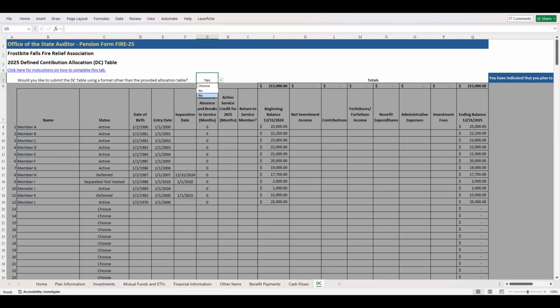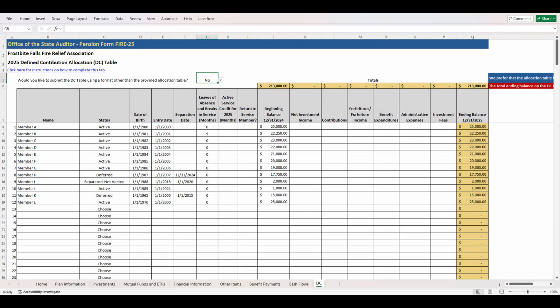If the Relief Association intends to use the template provided below, make sure the box is marked No. If the Relief Association provided its DC table in the OSA format the previous year, much of the member information on the form will be pre-populated. Be sure to verify the member statuses, birth dates, entry dates, separation dates, leave of absence amounts, and beginning member balances with the Relief Association's records and the prior year DC table.